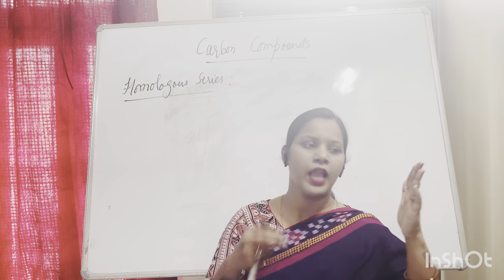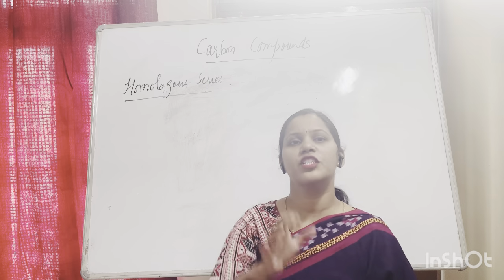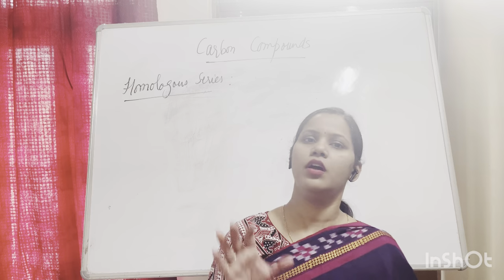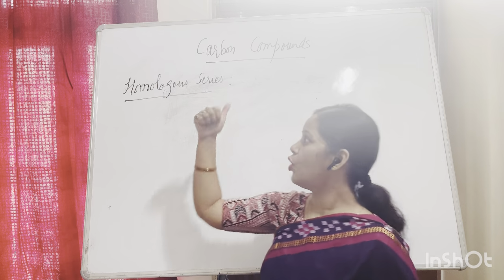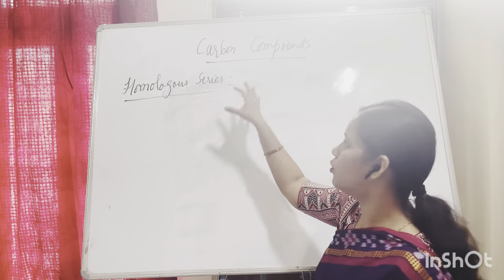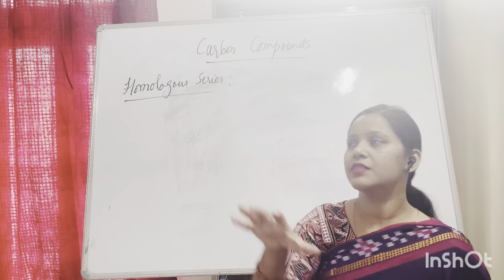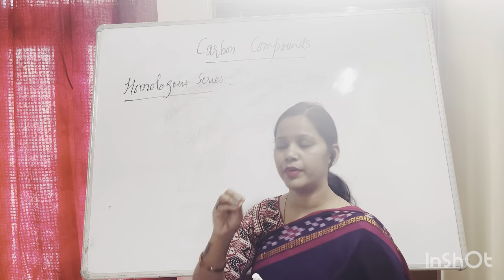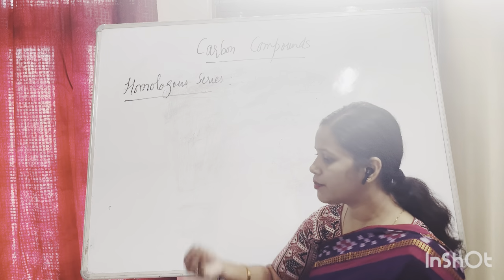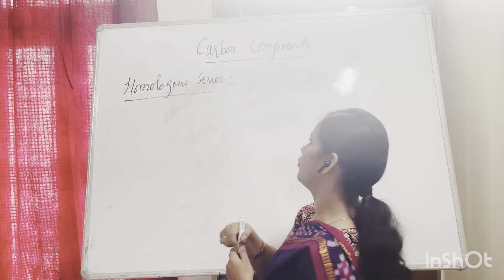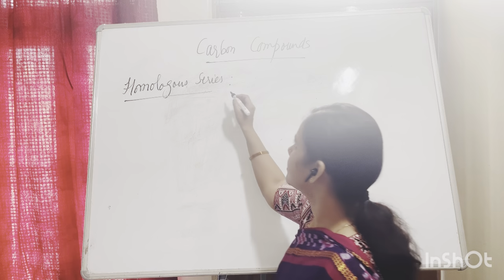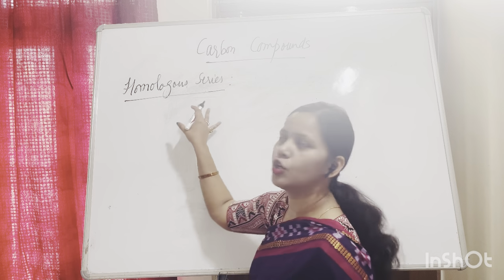A functional group is an atom or a group of atoms which gives characteristic properties to a particular compound, whereas a homologous series... what is a homologous series? A homologous series is a group of organic compounds that has a particular functional group.